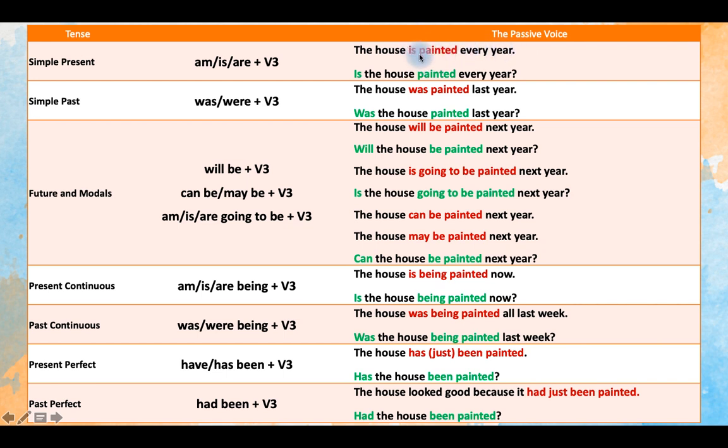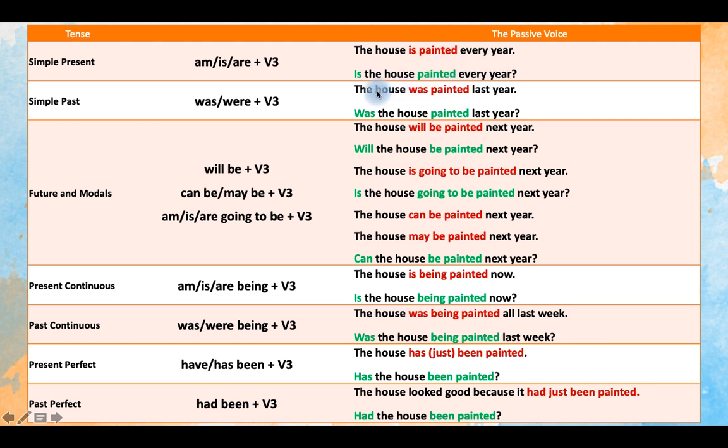Is painted is the passive in the present tense. To make a question, we should put the verb to be in the first place if we don't have a question word. Is this house painted every year? Bu ev her sene boyanıyor mu?